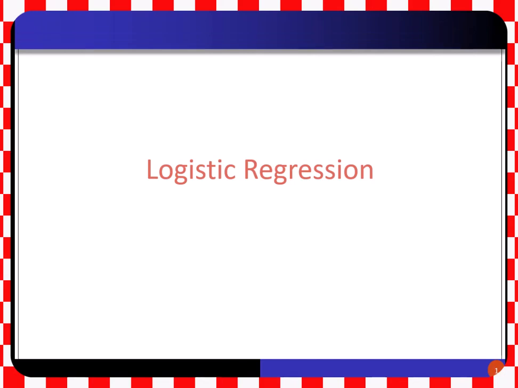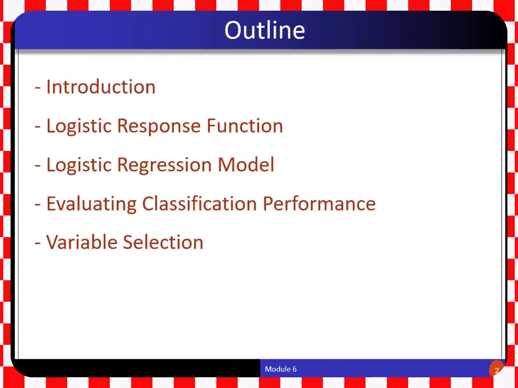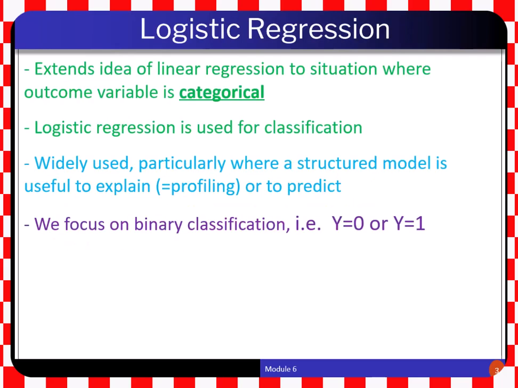In this chapter, I will describe a powerful classification method called logistic regression. The linear regression model that we described before assumes that the response variable y is quantitative, but in many situations, the response variable is instead qualitative. For example, color is qualitative, being married or not is qualitative, whether somebody graduated or not is qualitative.